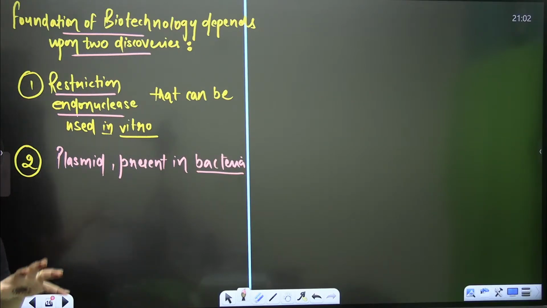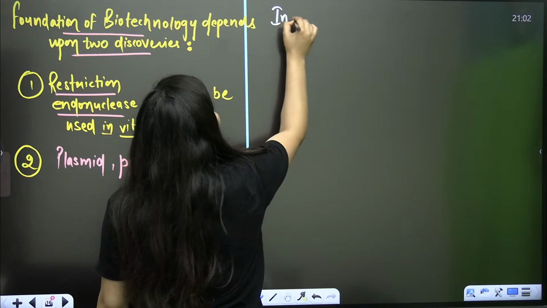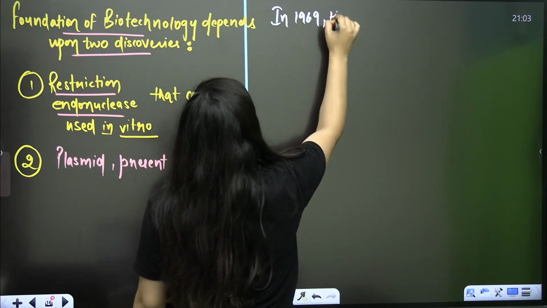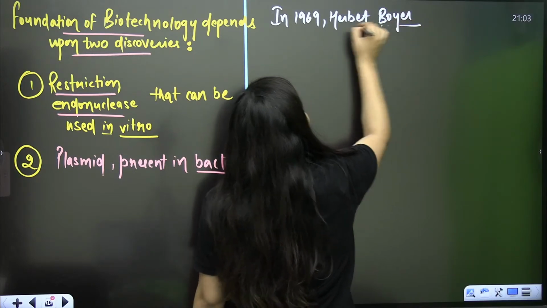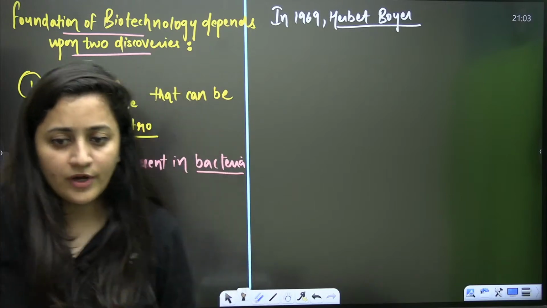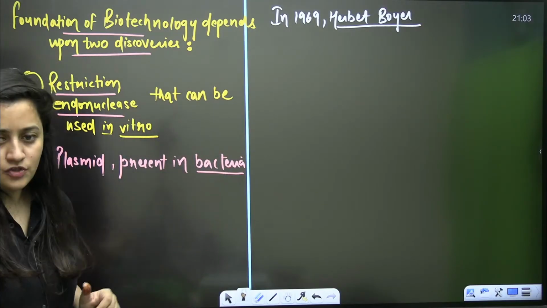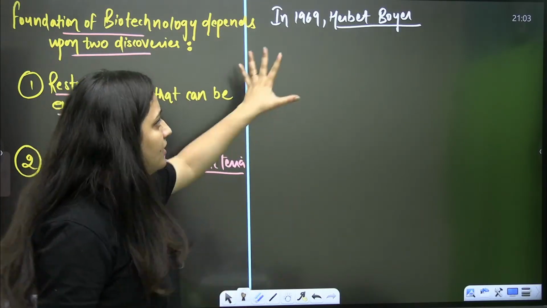So basically we are going to start with Herbert Boyer. Let me explain. In 1969, Herbert Boyer was studying the restriction endonucleases of E. coli. So I am going to explain you a story now. We are talking about Herbert Boyer.